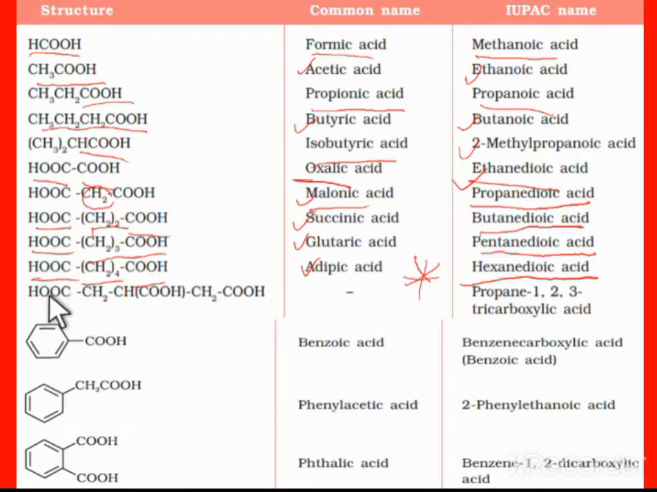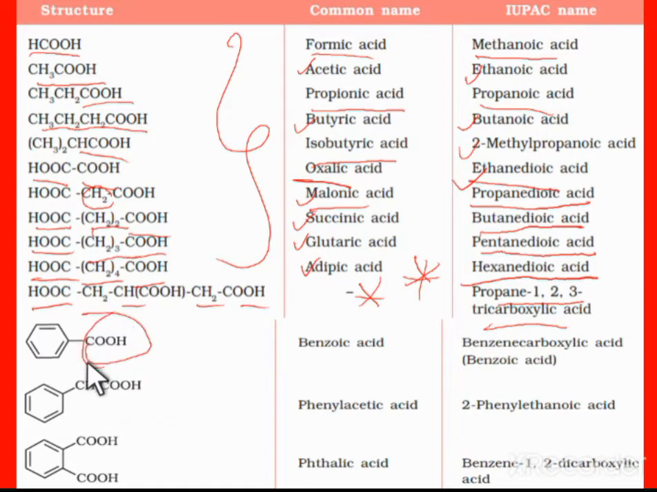Next, another compound is COOH, CH2, CH(COOH), CH2, COOH. This compound doesn't have a common name, but it has an IUPAC name: propane-1,2,3-tricarboxylic acid. So these are the common names and IUPAC names of the aliphatic carboxylic acids. Now let us discuss some names of the aromatic compounds.